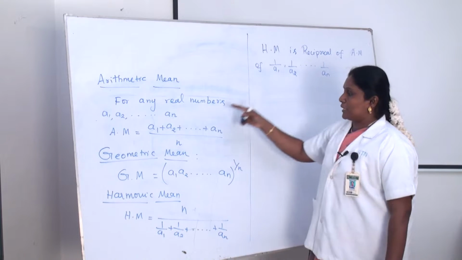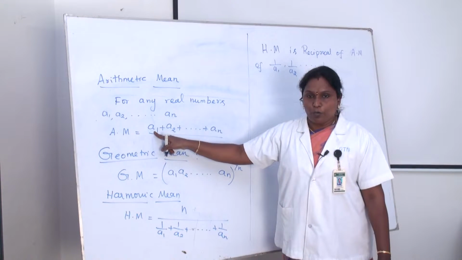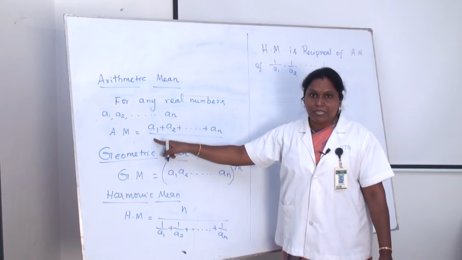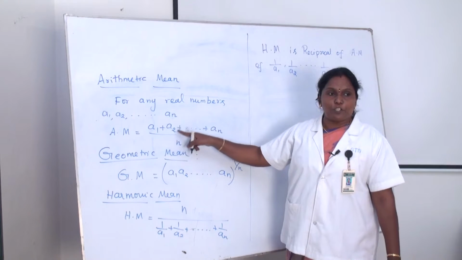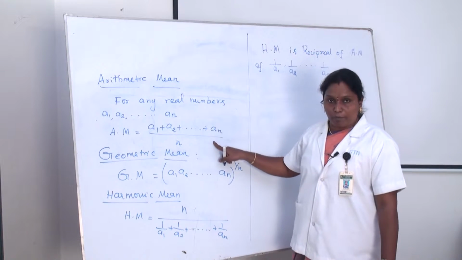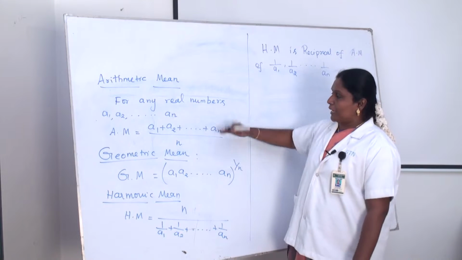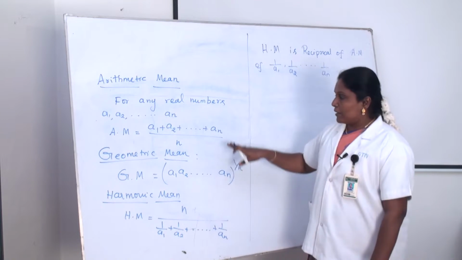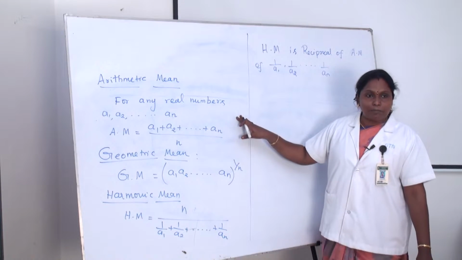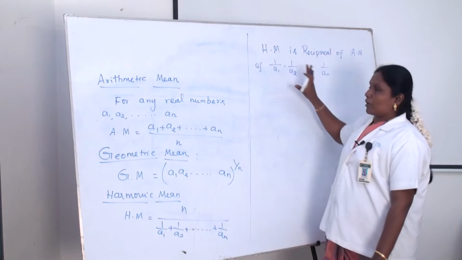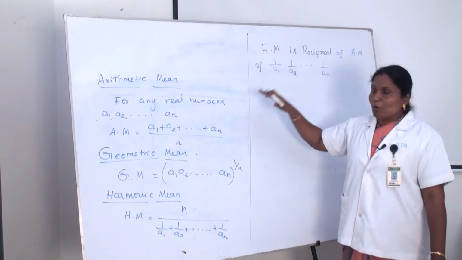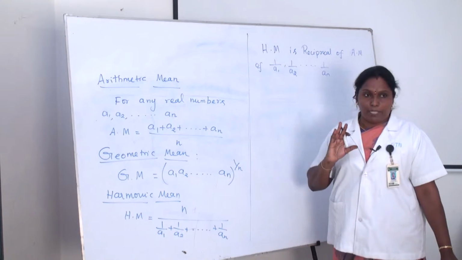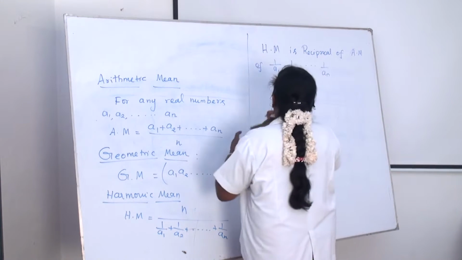Just replace the values: 1 by a1 plus 1 by a2 plus etc. up to 1 by an, divided by n. Then we take the reciprocal and we get the harmonic mean. The relation between the harmonic mean and the arithmetic mean is reciprocal. Harmonic mean is the reciprocal of the arithmetic mean.